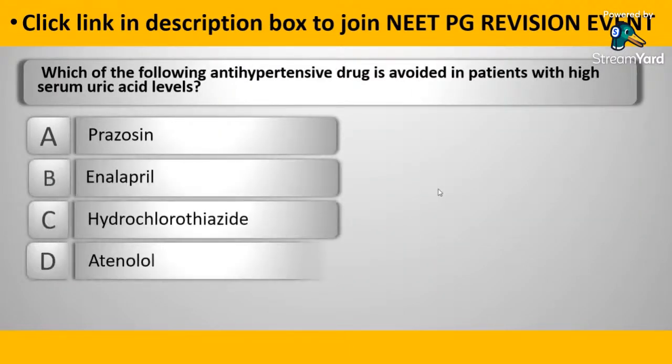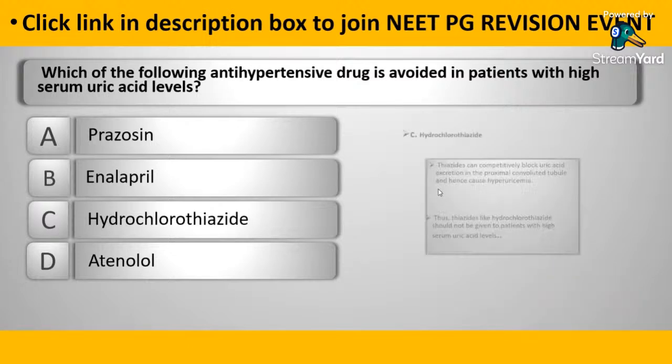Which of the following antihypertensive drugs is avoided in patients with high serum uric acid level? A. Prazosin, B. Enalapril, C. Hydrochlorothiazide, D. Atenolol. What do you think is the correct answer here?